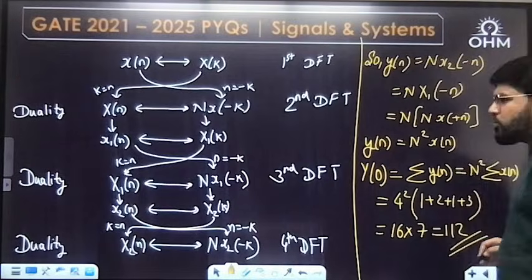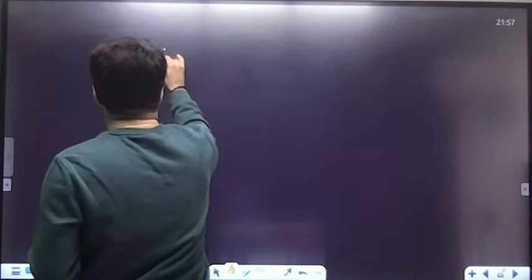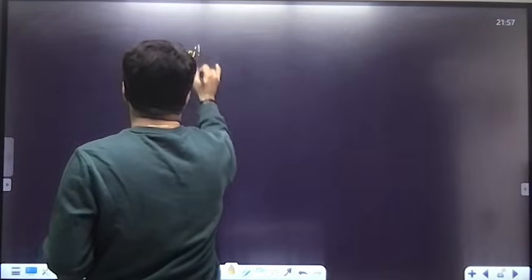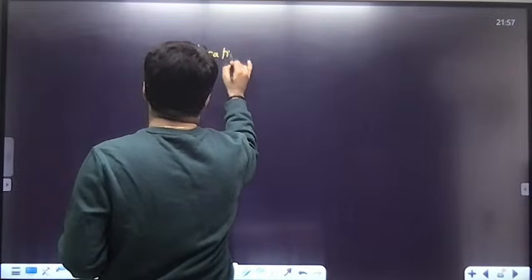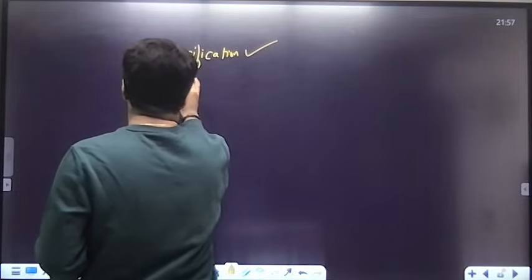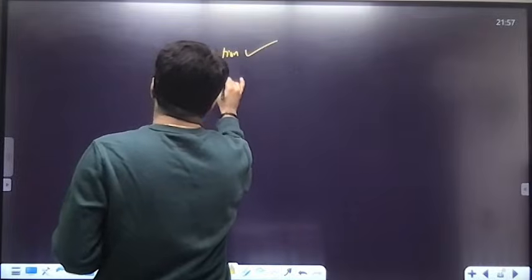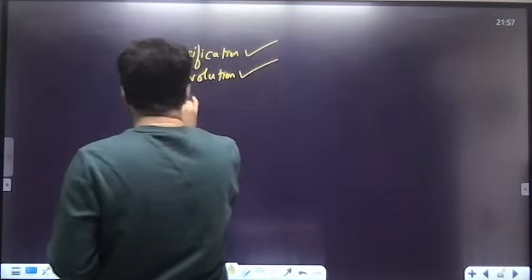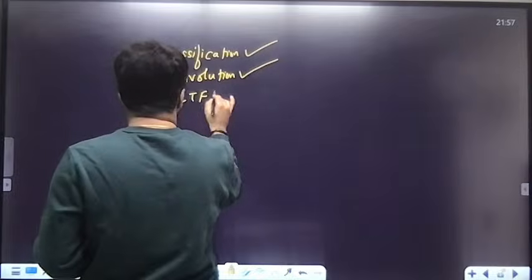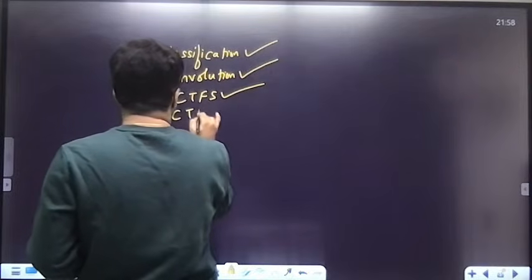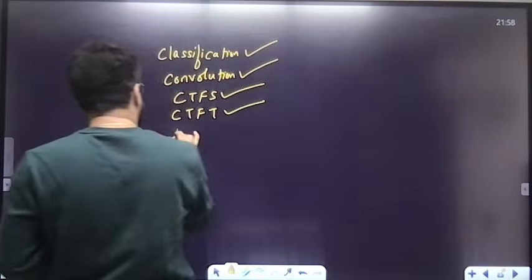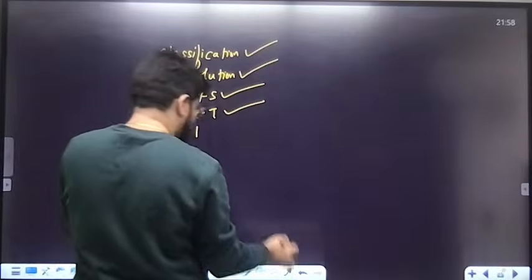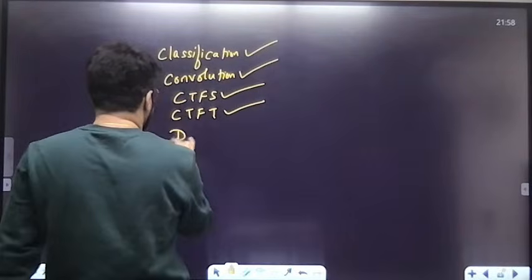Now, one thing I wanted to mention here. If you talk about the fundamentals like classification of signals and systems, you have seen the questions from there. From the classification of signals or classification of systems, those questions we have done. From convolution, numericals as well as concept questions we have done. Then continuous time Fourier series questions done. DTFT, continuous time Fourier transform questions done.